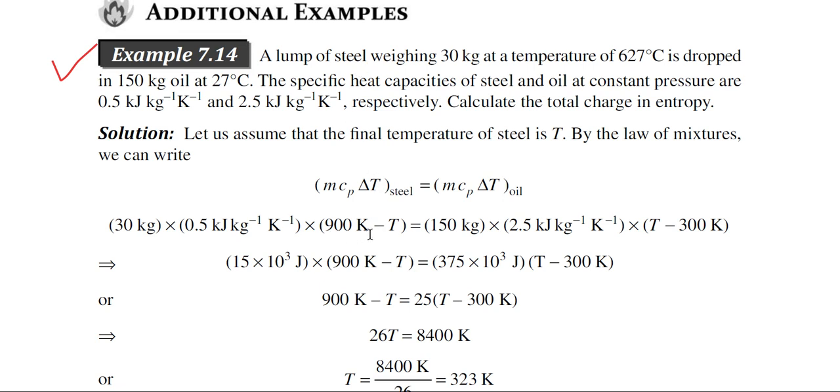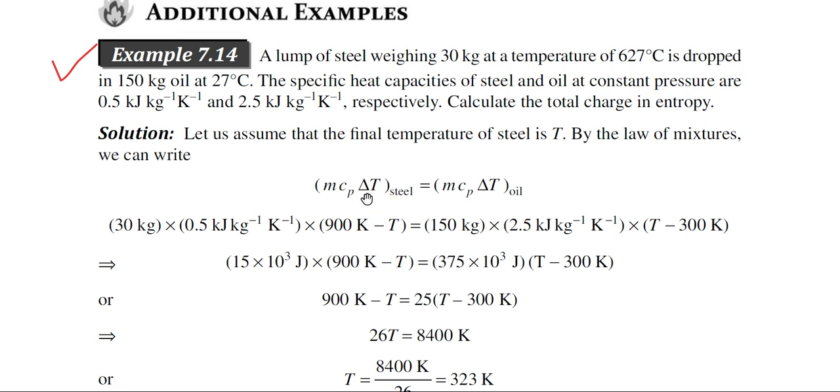Now the change in temperature will be different for steel and oil. For steel, the change in temperature will be 900 Kelvin minus T. Why 900 Kelvin? Because we have converted degree centigrade to the Kelvin unit, and we have assumed that T is the common temperature, that is the final temperature in equilibrium.